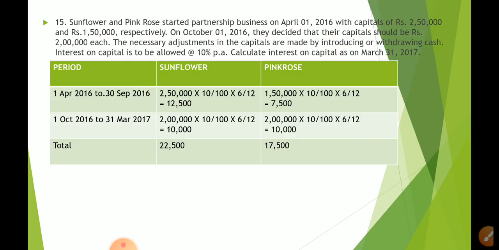Now, from 1st October, when they introduced the new capital, to 31st March, when the books are closed, October, November, December, January, February, March, 6 months, their capital remained at 2 lakhs. So the answer is the same. See, 10,000, 10,000. So on 2 lakhs, we have to calculate 10% for the remaining 6 months. Now the total interest on capital of Sunflower is 12,500 plus 10,000, 22,500. For Pink Rose, 7,500 plus 10,000, 17,500. Easy?